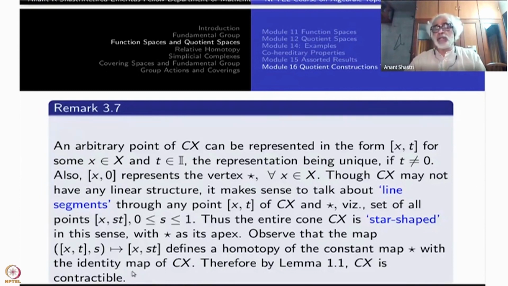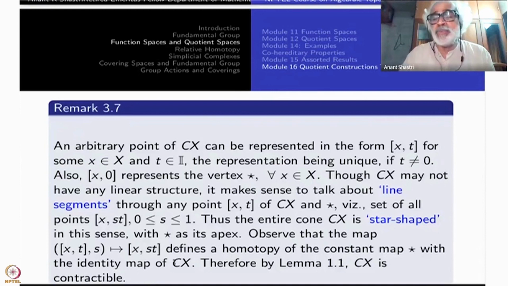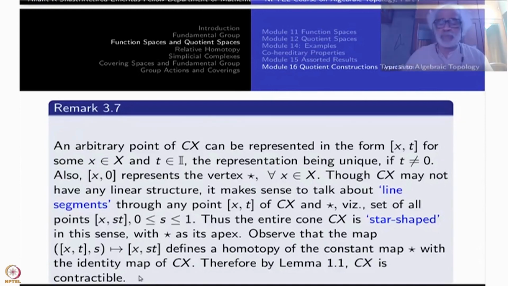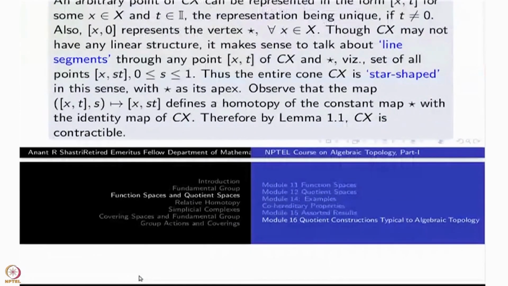Of course, you don't need this proof, because once something is star shaped, we know that it is contractible. But that was in a vector space, so you should see the meaning of this one, but it's similar to that one. So cones are always contractible, irrespective of what the original space is.